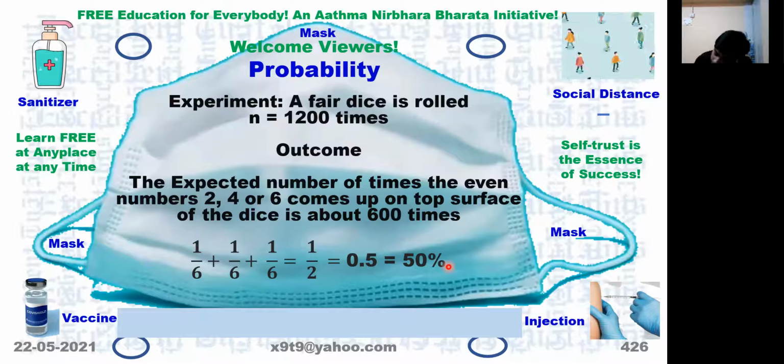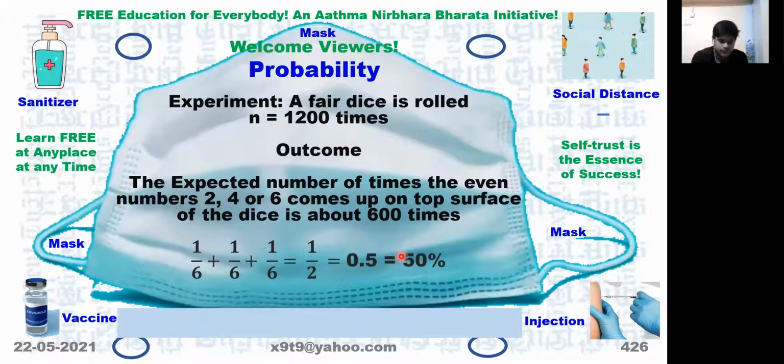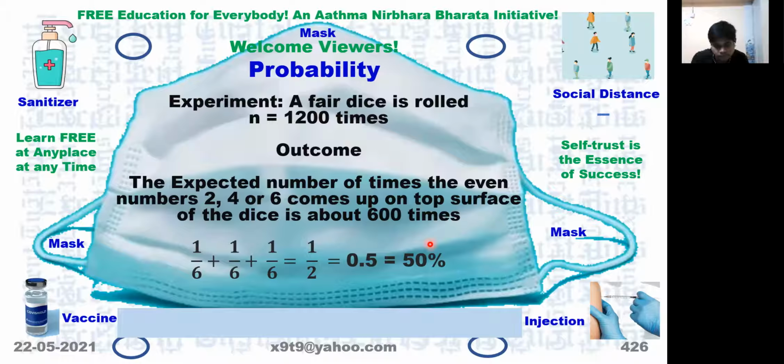So 2, 4 or 6 appear totally 600 times out of the 1200 times, because half multiplied by 1200 gives 600. Or you can multiply 0.5 into 1200, which also gives 600 times.